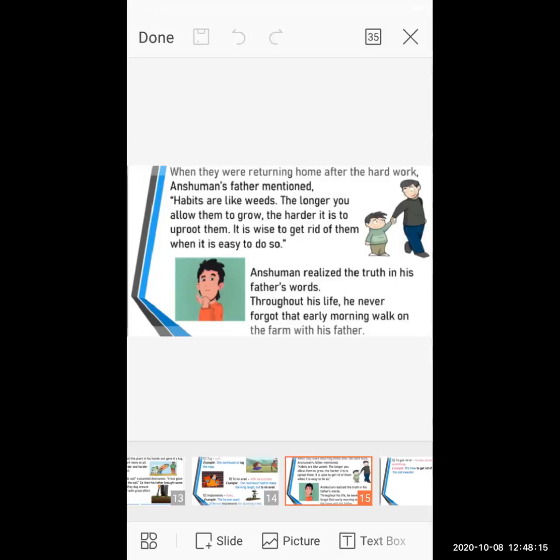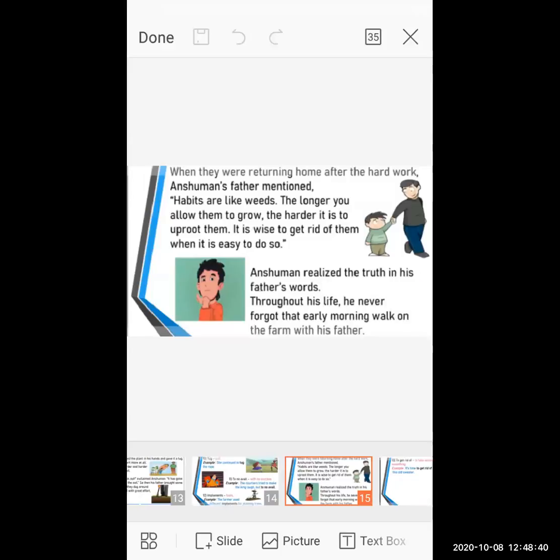You have to obey your parents and respect your parents' decision. Whatever they teach you, you have to follow, because each and every parent always teaches a good thing to their children.